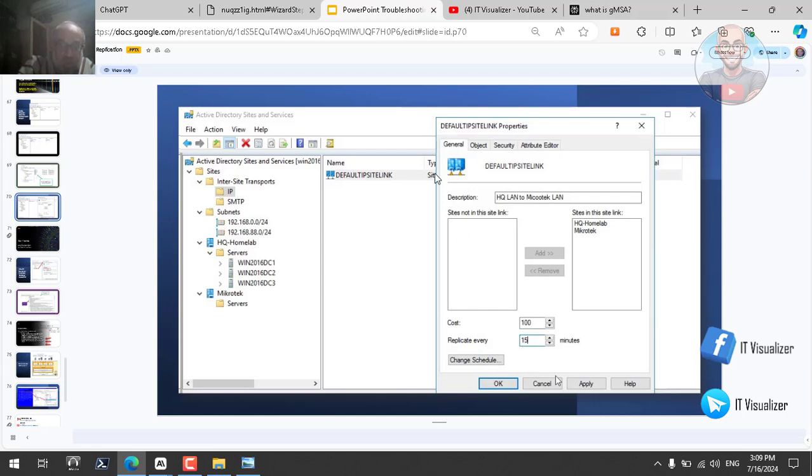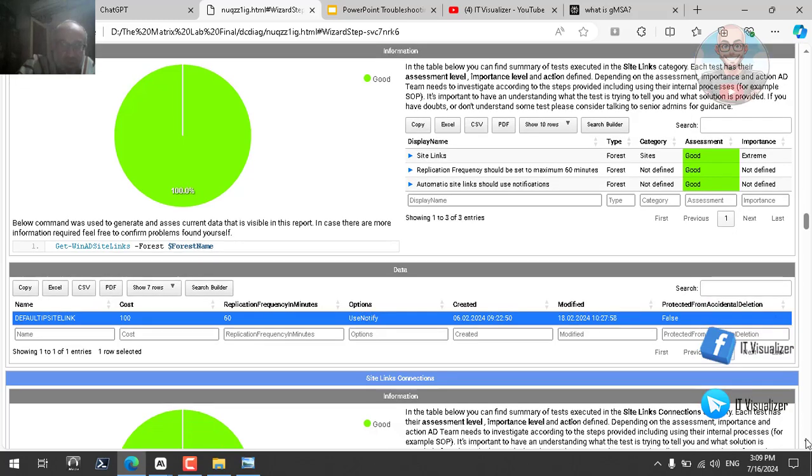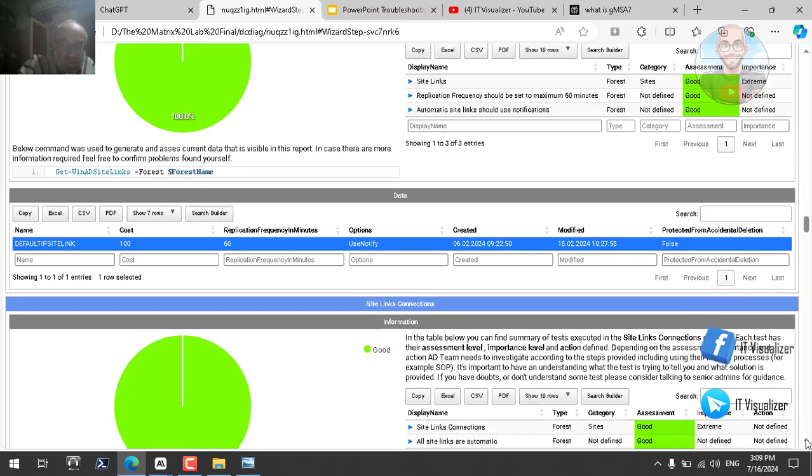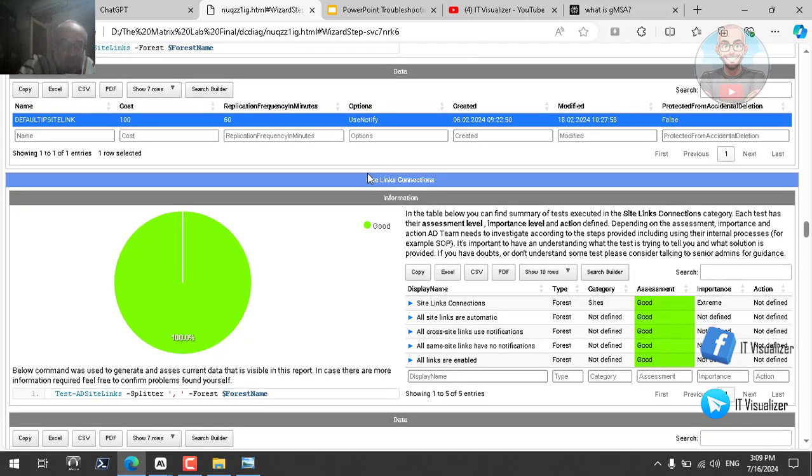Okay, you need to make sure, if you have a couple of sites, that the maximum is set to 60 minutes. The replication should be set to a maximum of 60 minutes. The minimum is 15 minutes, but the maximum should not be more than 60 minutes. And again, another test will make sure that your site link connections are there. They are set automatic. The site links are created automatically by the KCC.